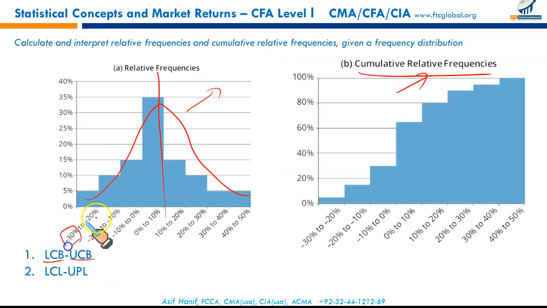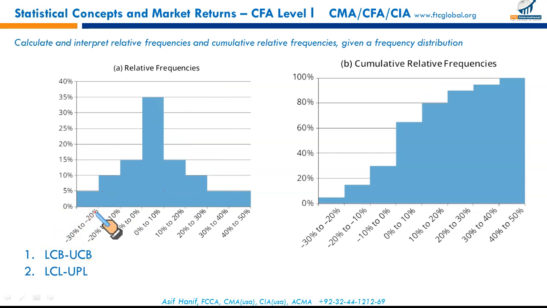These two limits within the particular interval: this part is called the lower class boundary, and the upper one is called the upper class boundary. There's a little difference, and it hasn't been discussed anywhere. As I said, 1 inch deep, a mile long.